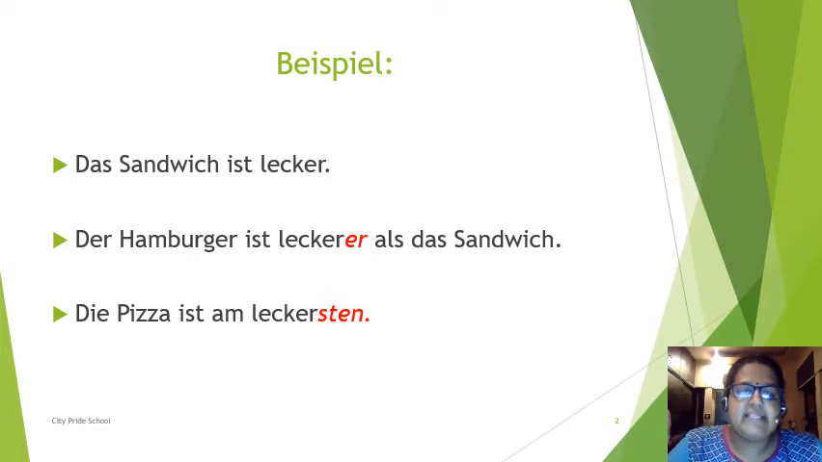Then, die Pizza ist am leckersten. Here there is a comparison between sandwich, burger and pizza. That's why there is a comparison among more than two things, and here superlative degree is used. So first is the example of positive, second is the example of comparative, and third is the example of superlative degree.